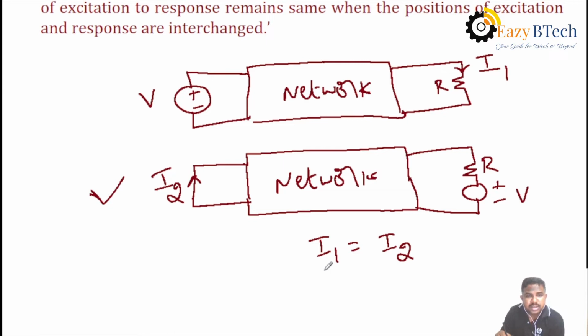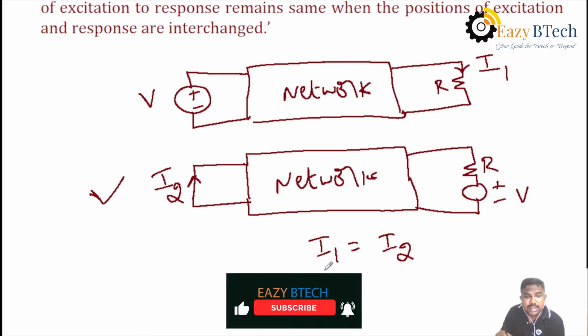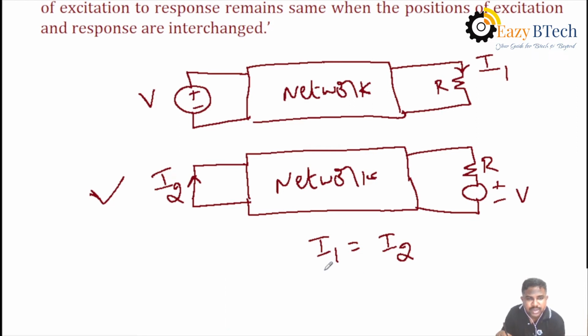What is the meaning here? The ratio of excitation to response is the same. Why? Because in both cases the excitation is the same, that is, the voltage source is the same. That's why the ratio is the same as usual. After finding both currents equal in both cases, hence the reciprocity theorem can be verified for the given circuit.